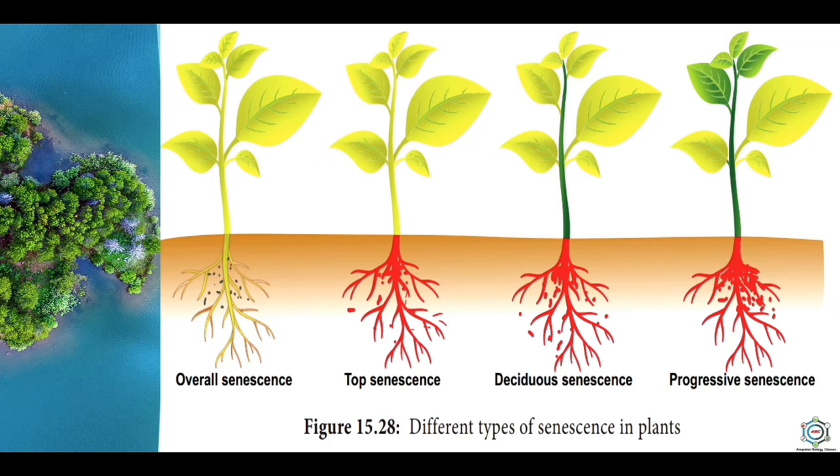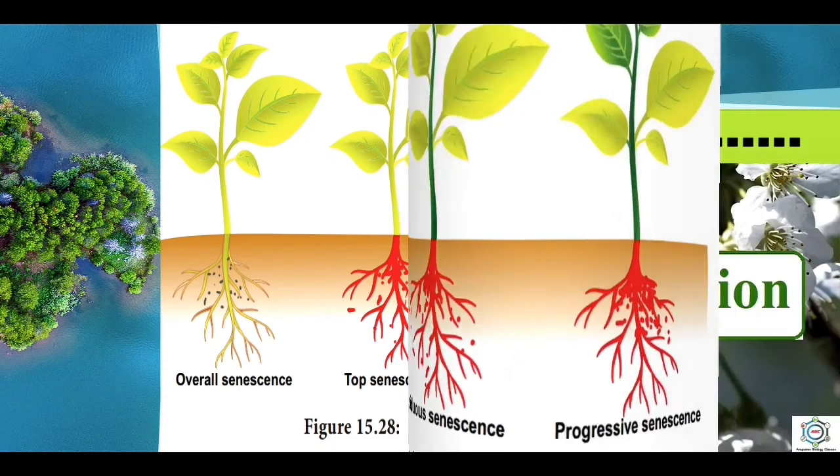Some other effects of abscisic acid are the promotion of flowering in some short day plants, induction of parthenocarpic development in rose, inhibition of gibberellin mediated synthesis of amylase during germination of cereal grains, increased resistance of plants to cold, etc. So this is all about the physiological effects of ABA.